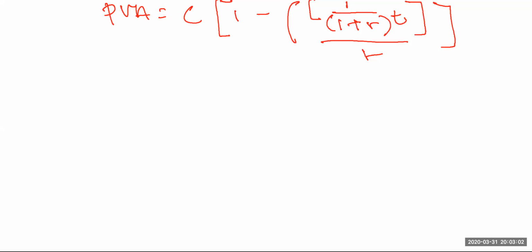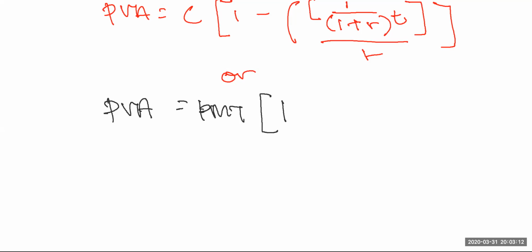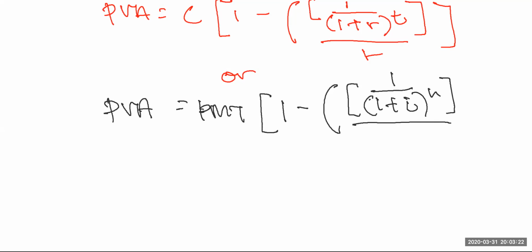Or the second equation will be PVA equals PMT times [1 minus 1 over (1 plus I) to the power of N] divided by I. Both of these equations are similar. All right. So how do you fill into the formula?